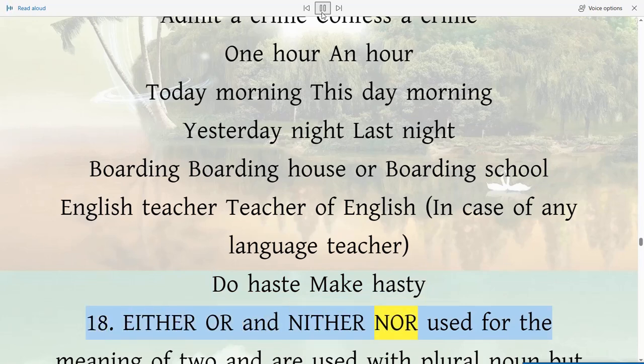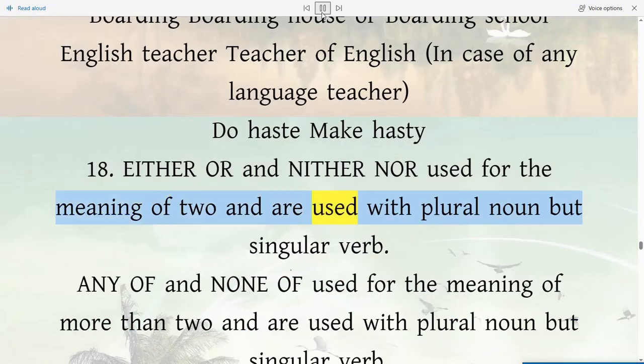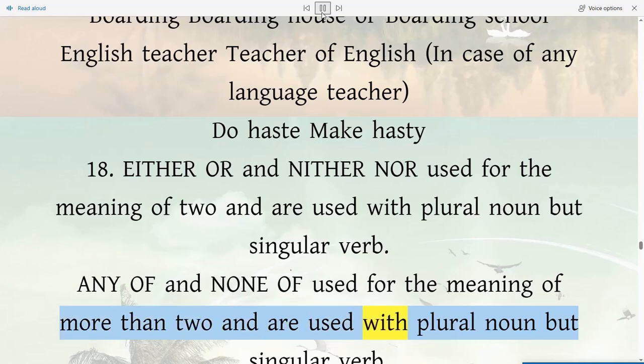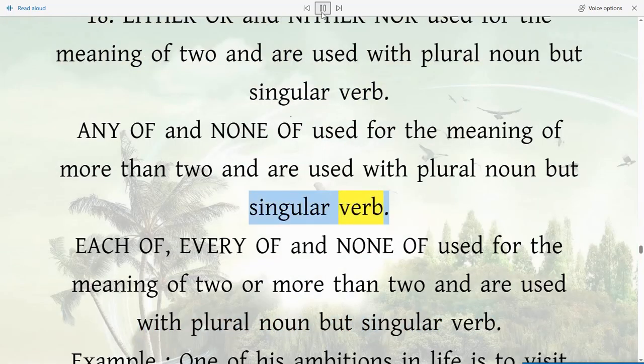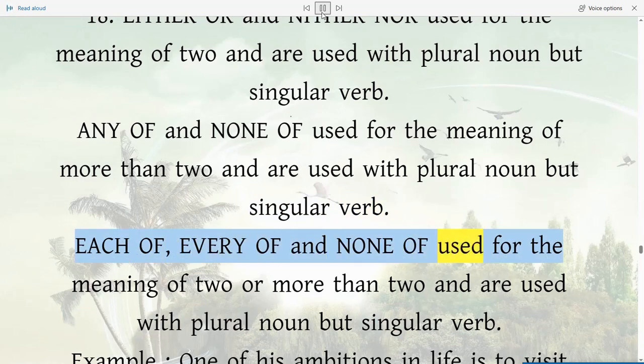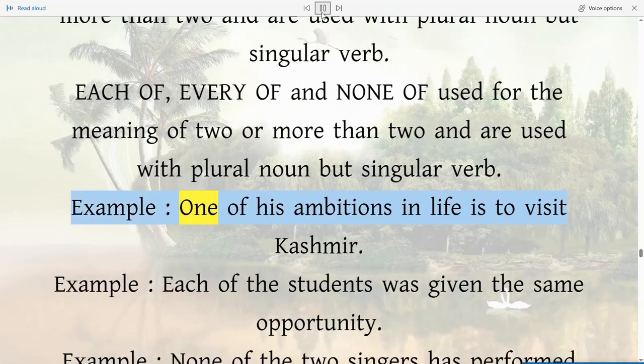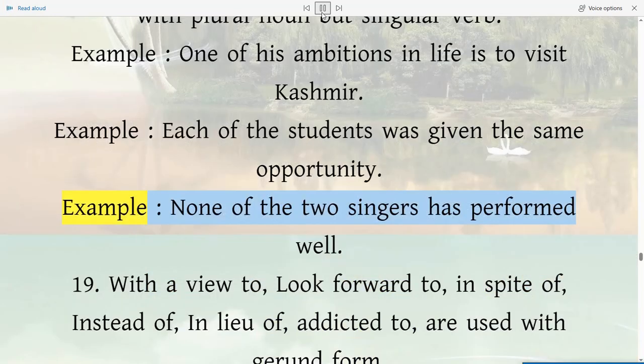18. Either or and neither nor used for the meaning of two and are used with plural noun but singular verb. Any of and none of used for the meaning of more than two and are used with plural noun but singular verb. Each of, every of and none of used for the meaning of two or more than two and are used with plural noun but singular verb. Example, one of his ambitions in life is to visit Kashmir. Example, each of the students was given the same opportunity. Example, none of the two singers has performed well.